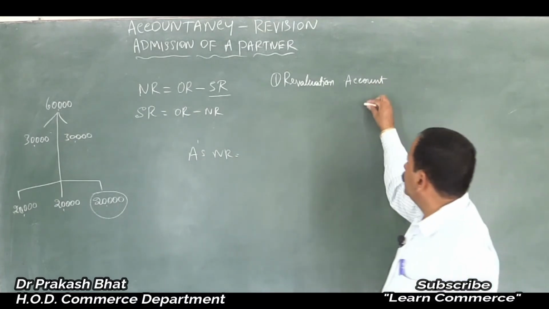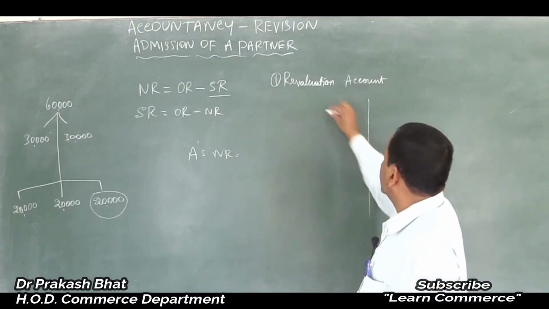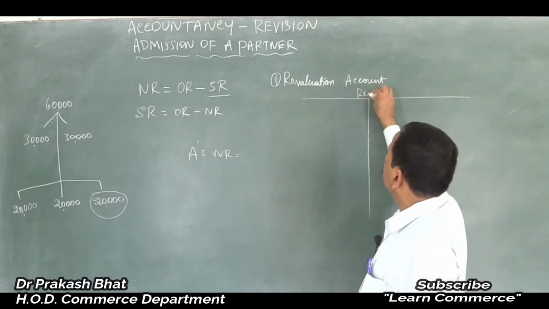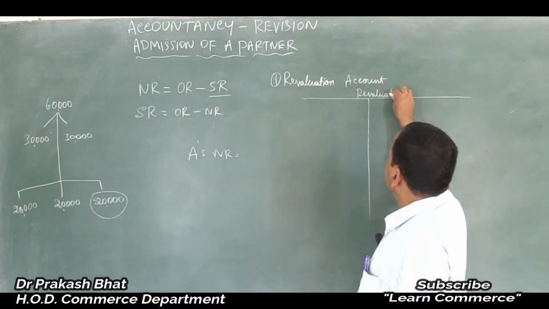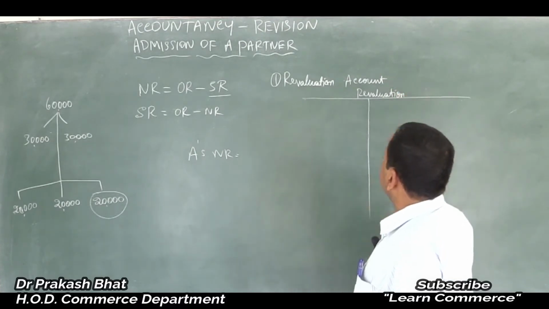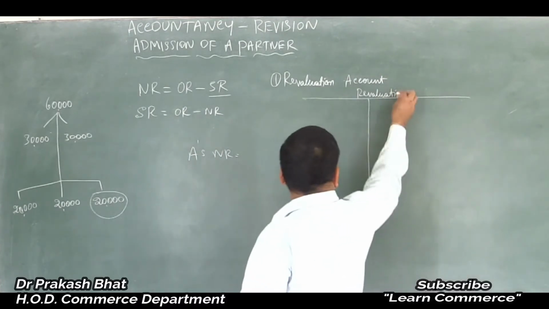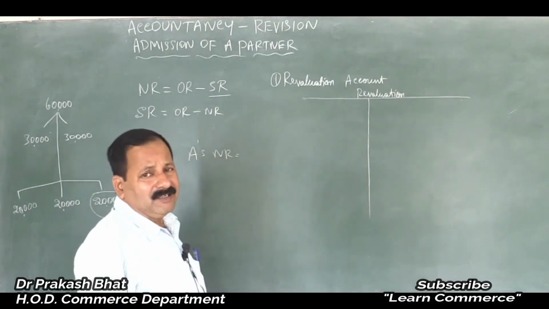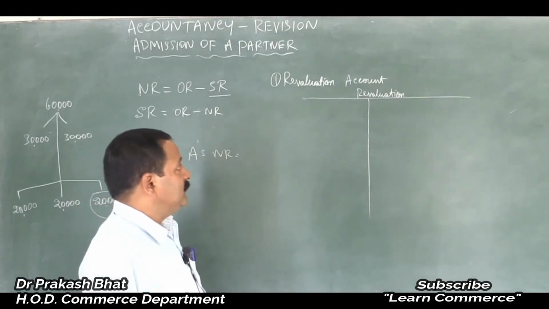When we prepare a revaluation account, it's a ledger account, very simple. We have to prepare it by seeing the adjustments in the problem. Everything will be given in the adjustment part. It is nothing but revaluation of assets and liabilities.